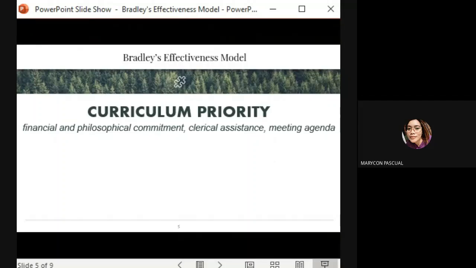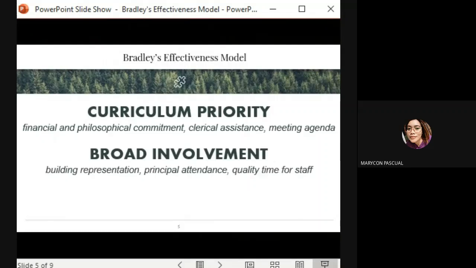As for financial commitment, teachers should also receive salary to compensate for work done aside from the regular salary received every month. So for example, is pay for teacher substitution. So curriculum priority is also exhibited when the curriculum use is discussed as part of the agenda from the supervisorial level meetings to teacher level meetings. This is an evidence that curriculum development is a priority and a matter that should be discussed by everyone who plans and evaluates the curriculum.